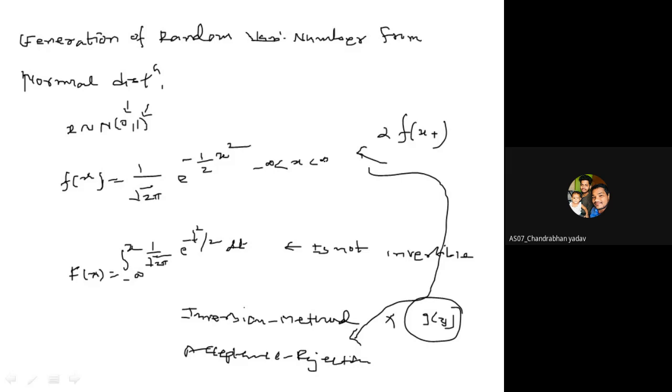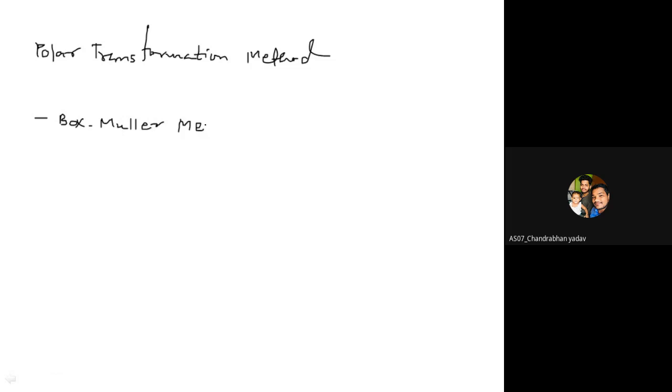So the best way to generate random numbers from normal distribution is the polar method, or you can say polar transformation. In the literature, there are two methods discussed. One polar transformation method is suggested by Box and Muller, so it is known as the Box-Muller method.